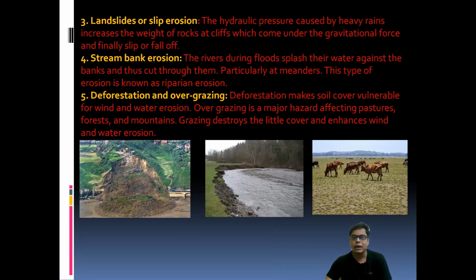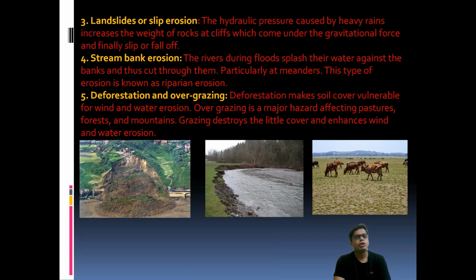When there is heavy rainfall, there is suddenly a loss of gravitational hold among the soil, so it falls from up to down. You can see that diagram on the right side. These are the landslide or slip erosion.